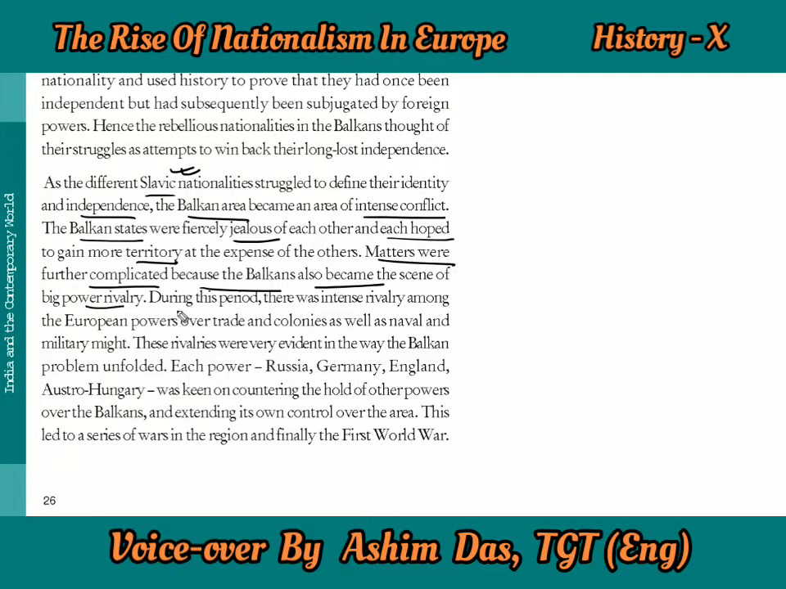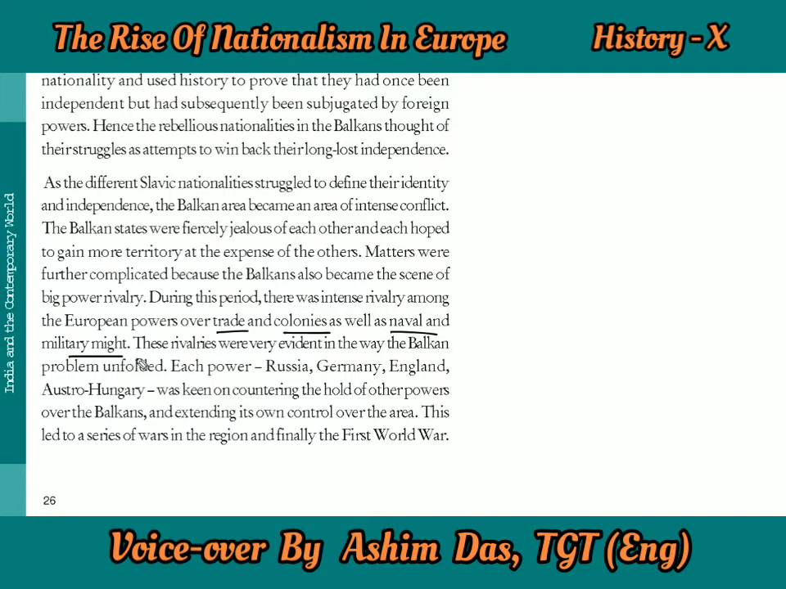Matters were further complicated. Why? Because the Balkans also became the scene of big power rivalry. Very soon, while these small kingdoms were fighting over small areas, some big European powers, like Britain, France and Germany, also started to interfere in these areas. During this period there was intense rivalry among the European powers over trade and colonies. They wanted more and more trade business.